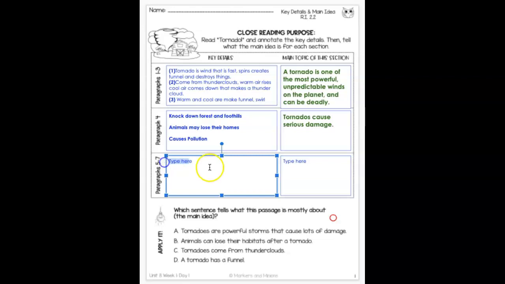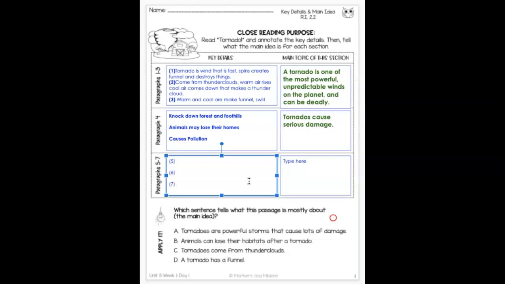All right, so you are going to read paragraphs 5, 6, and 7. You're going to do just like we did here. To better organize your thoughts, if you're just going to type on here, I would section your thoughts off by paragraph. So I'll put 5, 6, 7, and then I'll put the key details from 5, 6, and 7. Remember, you have a small space because you're not going to rewrite the whole entire paragraph.